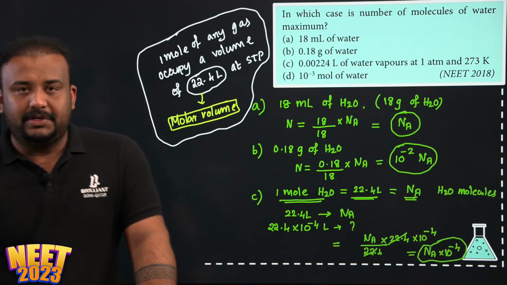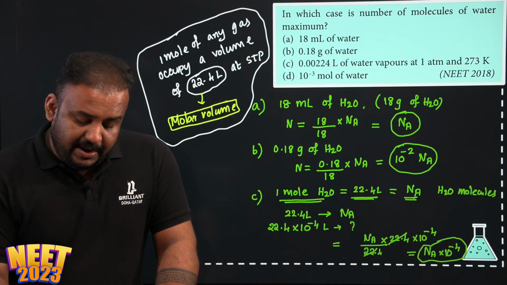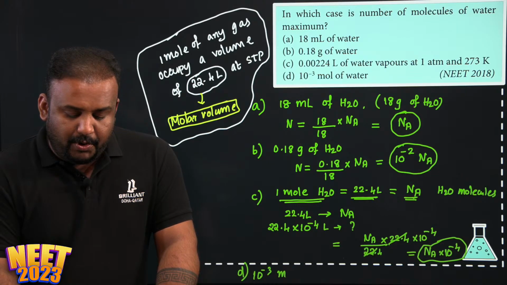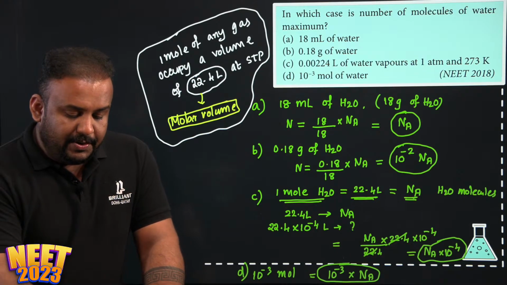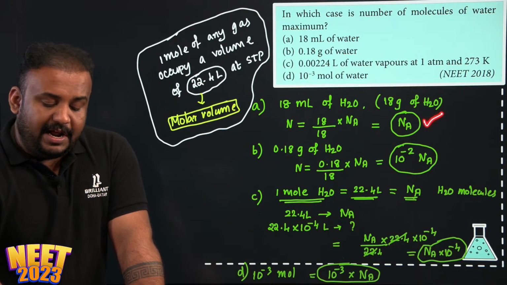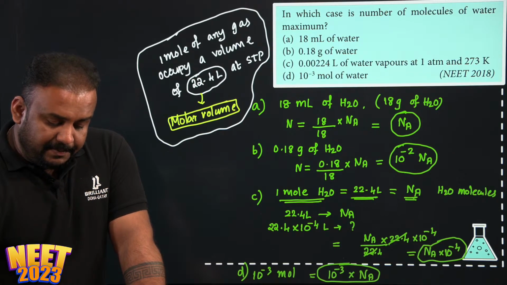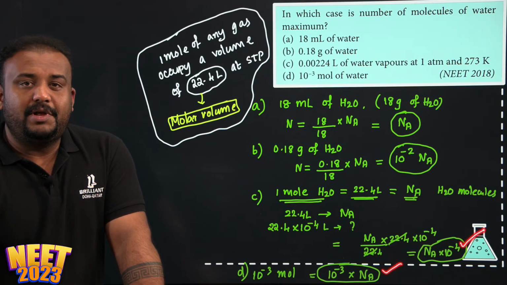So we got the third value also. In the third option, how many molecules are there? That also we got. Now finally we have one more option remaining. Let's do that as well. 10 raised to minus 3 mole of water will have how many molecules? It will have 10 raised to minus 3 into Avogadro number. So you see here, we have figured out everything in the number of molecules. Option A contains Avogadro number, option B contains 10 raised to minus 2, option C contains Avogadro number into 10 raised to minus 4, and option D contains Avogadro number into 10 raised to minus 3.